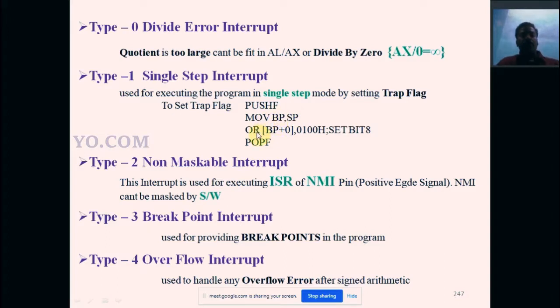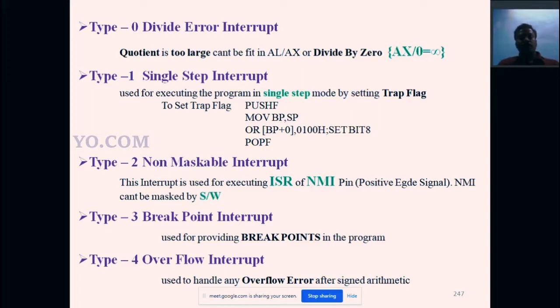Then we make a logical OR: OR BP, 0100h. In this instruction bit 8 is set to 1. Then POPF, we pop the flag register. That's all. So there are 4 instructions that set the trap flag equal to 1.